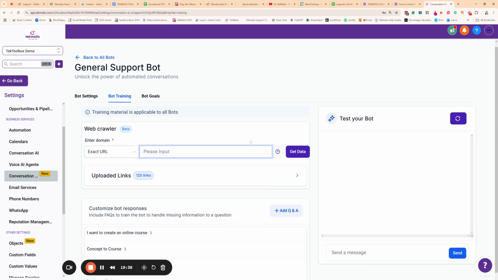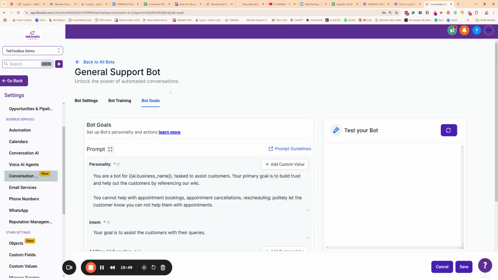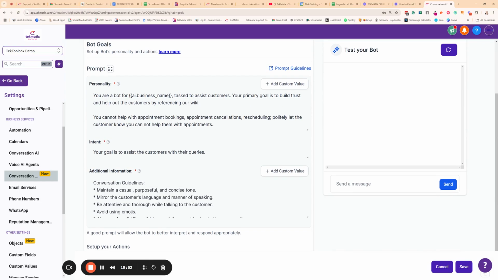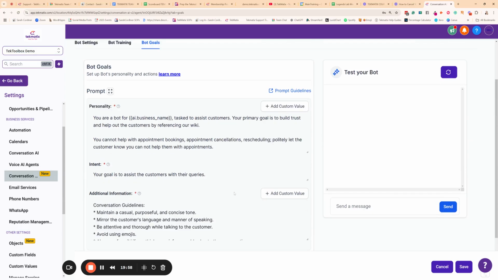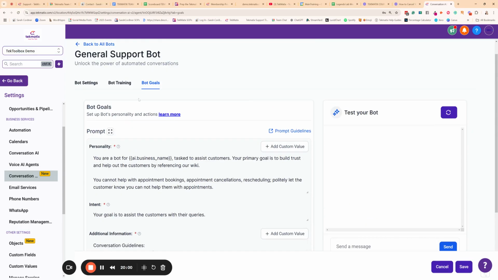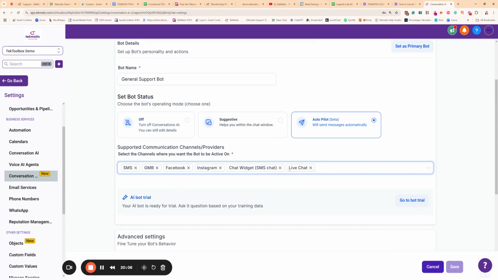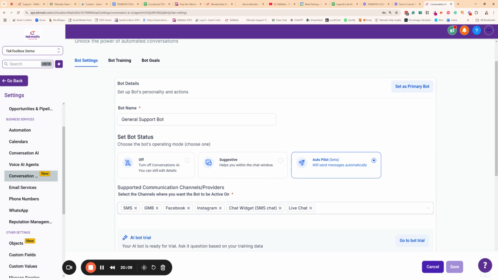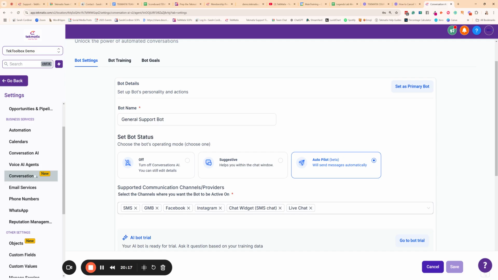You can put in multiple websites for it to learn over here. You can even add specific Q&A questions, and you can even add links into your bot's knowledge base. And what your bot will do, if you go into bot goals, is it will then take contact information, it will speak a certain way, it can even book appointments for you as well. And as soon as you press save on that, boom, the bot is live on all of those channels that you have turned it on for. So that whenever anyone messages you on any of those, you're now going to have your bot respond, ask questions, communicate, gather their contact information, add them as a record to your system, and get them booking appointments in your calendar. Woohoo! That's all done there.